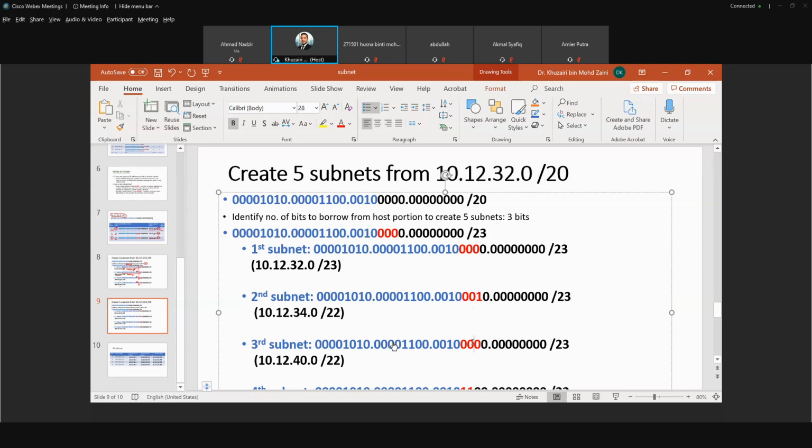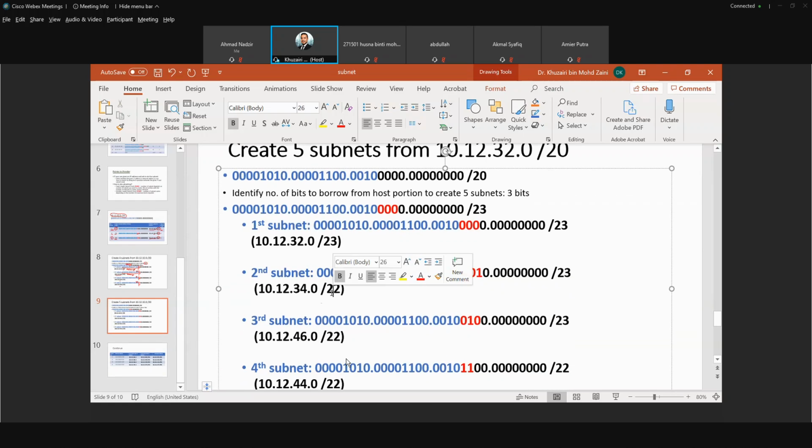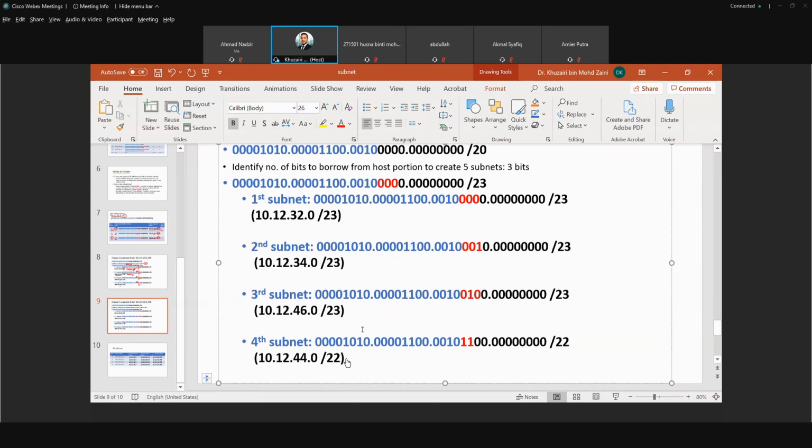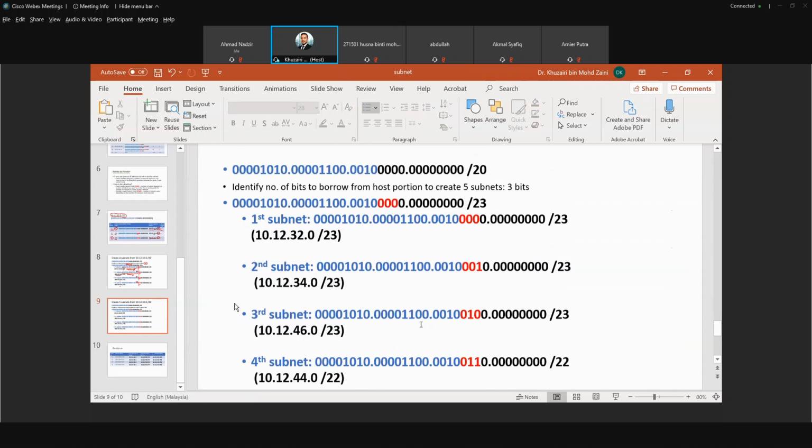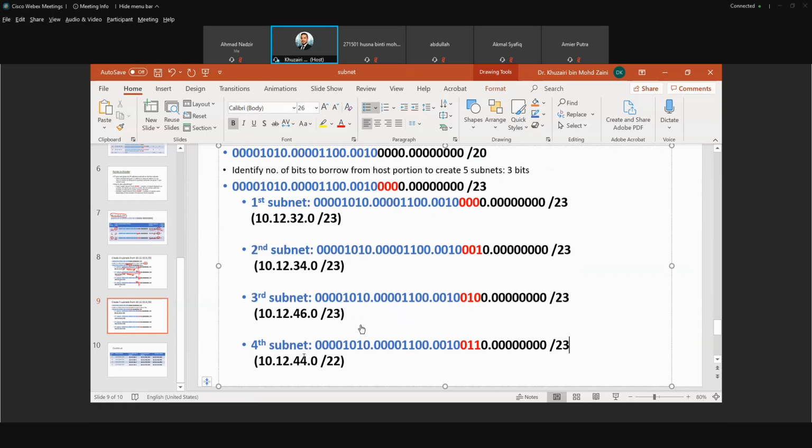So it becomes 10. Correct. So you get what? 30, 36, right? So /23, /23. Okay. So what does this become? Correct. So /23, so it becomes 48.